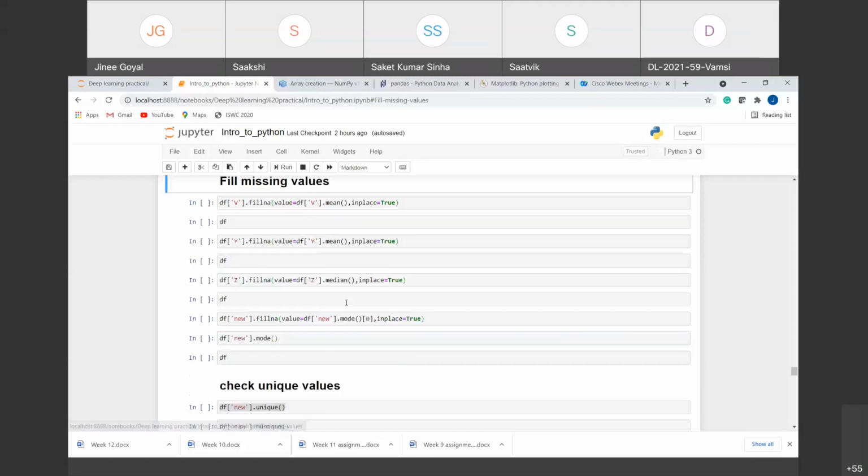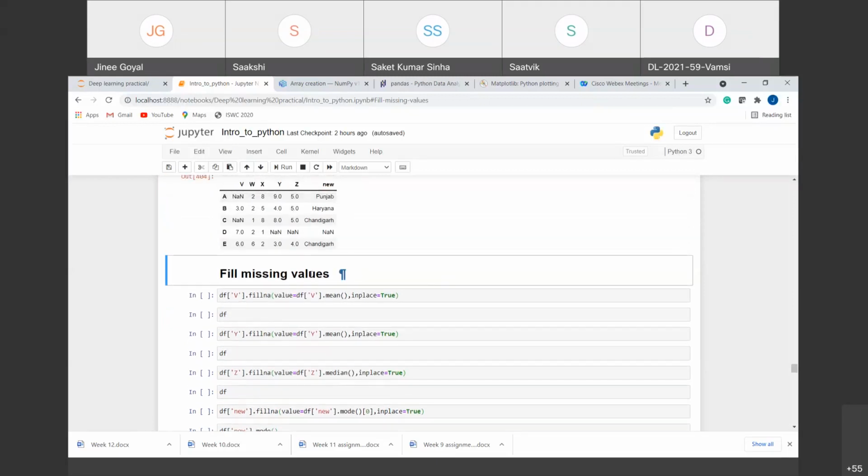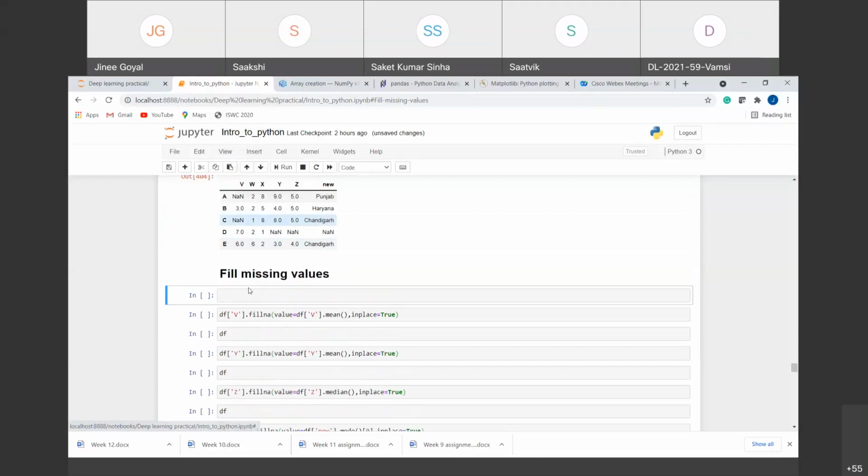If I show you step by step, what we are doing here is we are taking the data frame. Out of the data frame, we are taking the column V, and from that we are filling the null values.